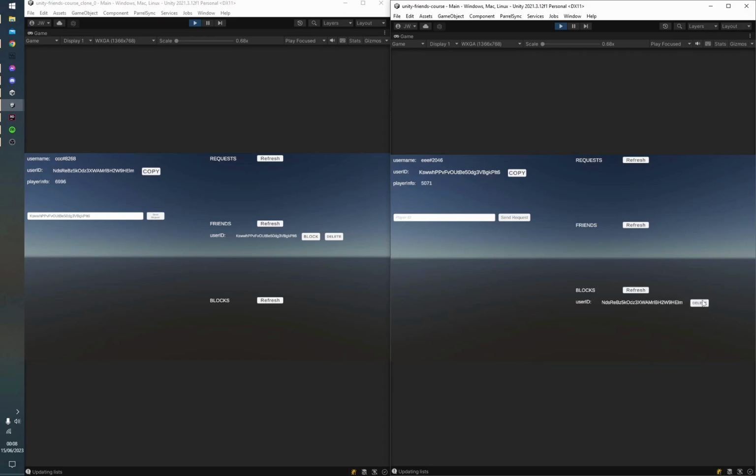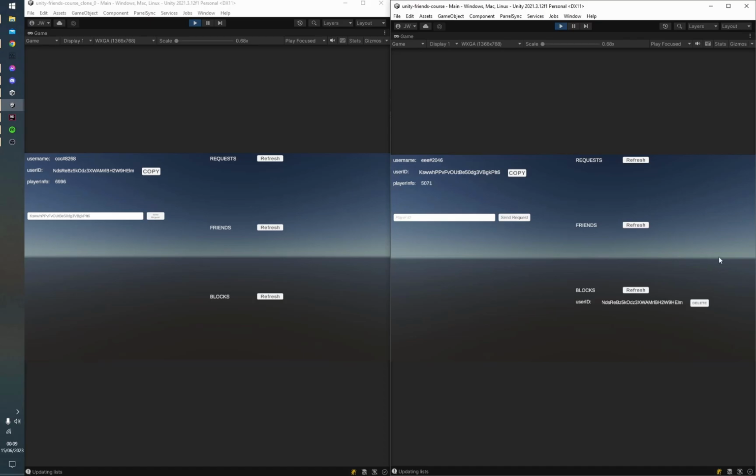Now there's an option to delete, but before we do that, what I want to show you is if I go ahead and simply delete this friendship on the other user, you can see this user doesn't even know that the friendship was deleted. And if I copy the ID again, actually the ID is already here, but if I send in a second friend request, you can tell that this user actually does not see that friend request. And this is a bit of internal code. This is not done by the Friends API on its own.